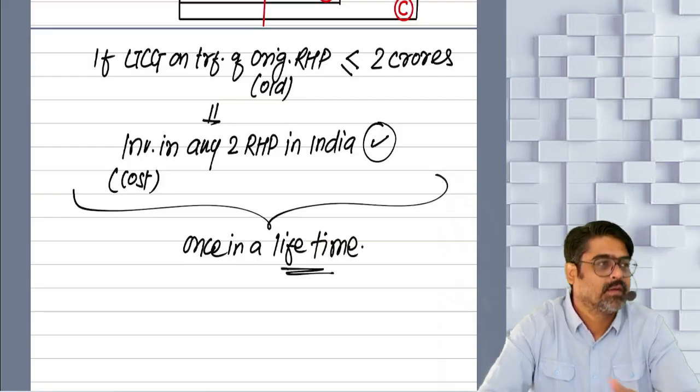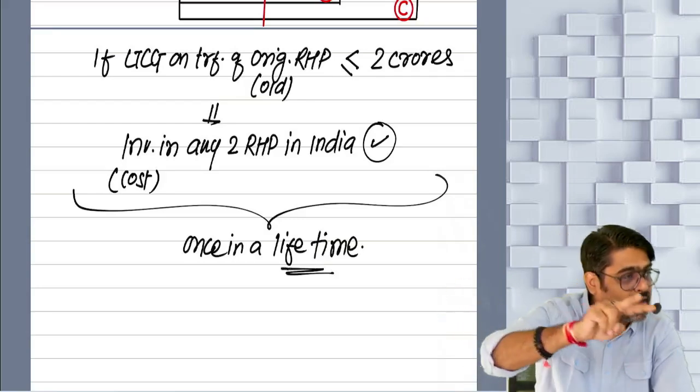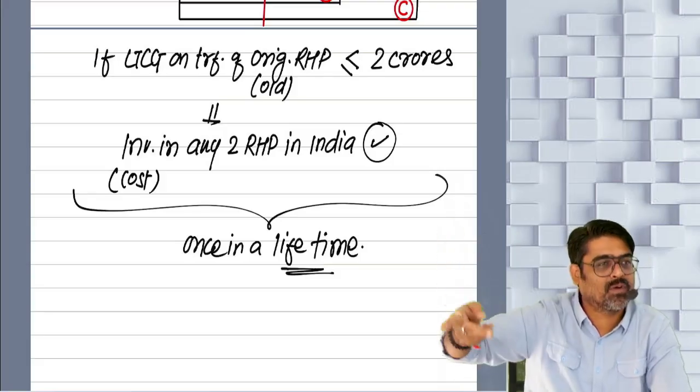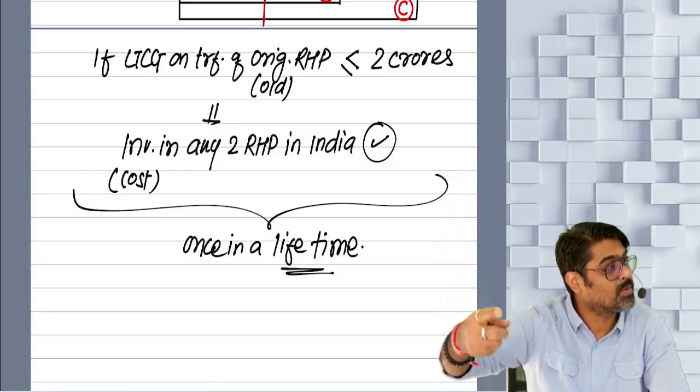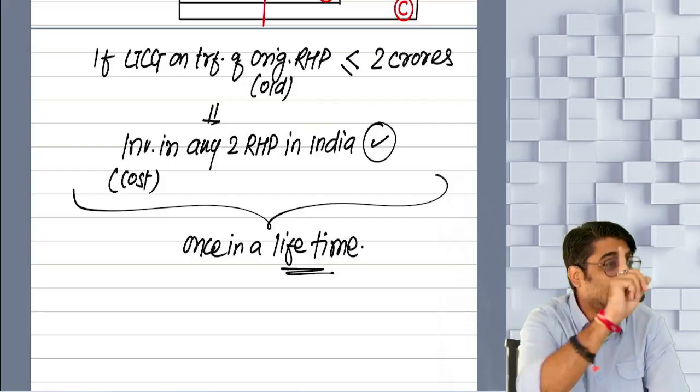Meaning, you cannot claim this exemption by investing in two properties again and again. Again and again your gain will be 2 crores or less, and again you are purchasing two properties and we are giving you exemption. No. Only once in your lifetime.